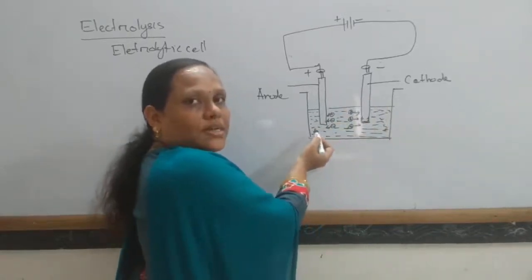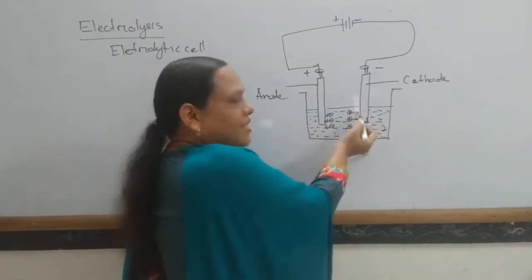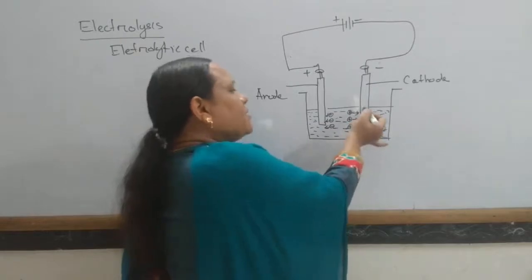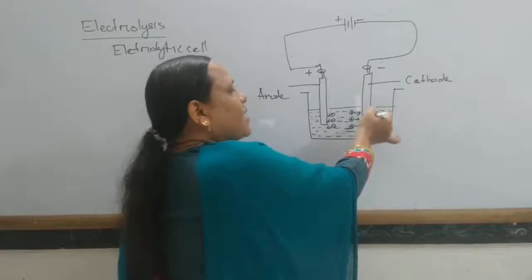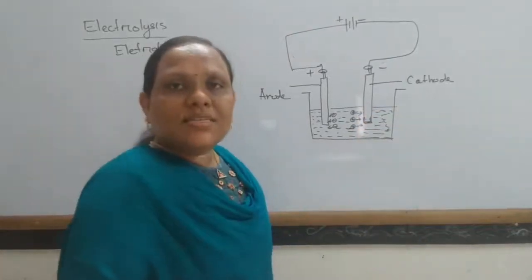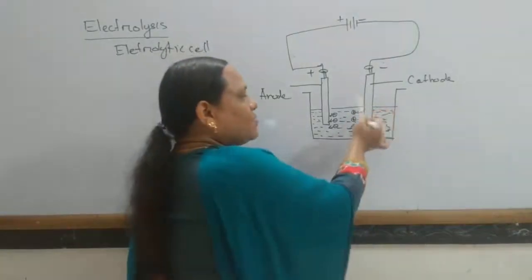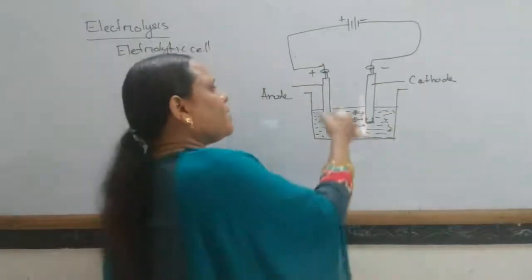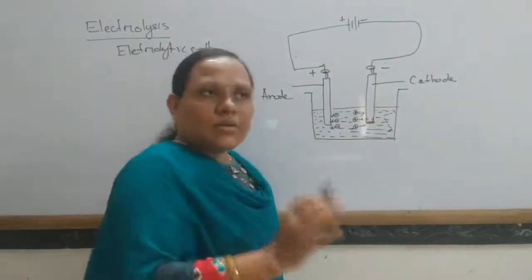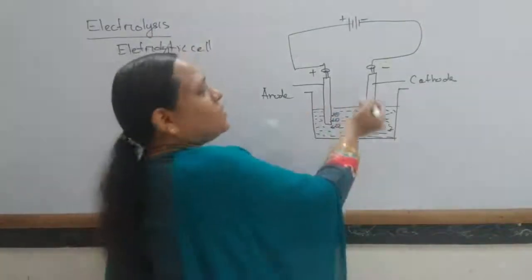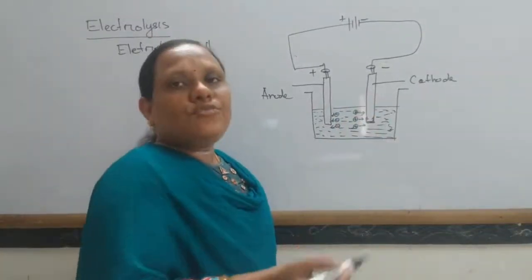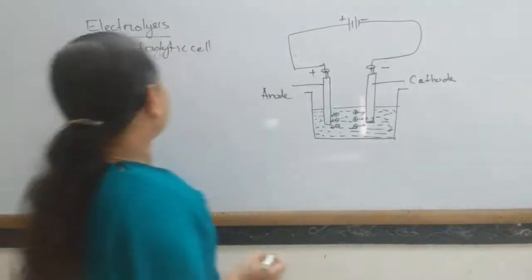Cations move towards the cathode, anions move towards the anode, and there they lose their charge. Some chemical reaction takes place, so some primary changes or secondary changes. They lose their charge, so primary changes take place, and if the species formed in the primary change is unstable, then it may undergo secondary change to form other molecules.